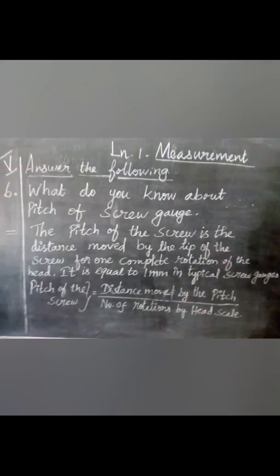Next, sixth question. What do you know about pitch of screw gauge? The pitch of the screw is the distance moved by the tip of the screw for one complete rotation of the head. It is equal to 1 millimeter in typical screw gauges. So, pitch of the screw is equal to distance moved by the screw by number of rotations of the head scale.